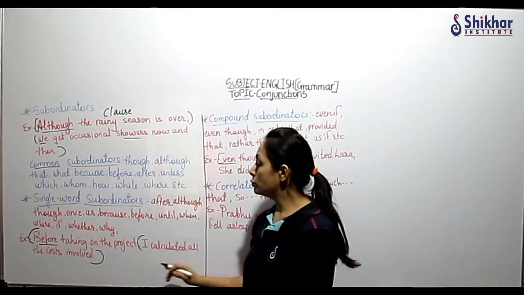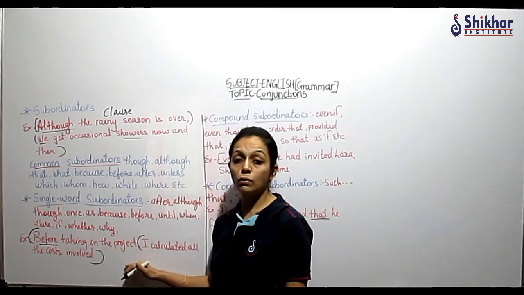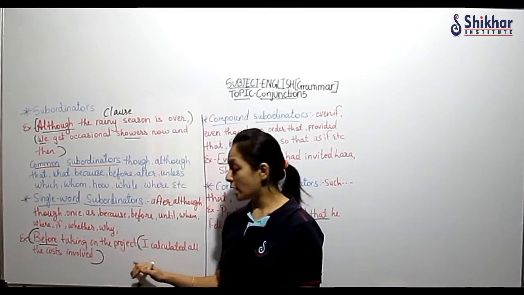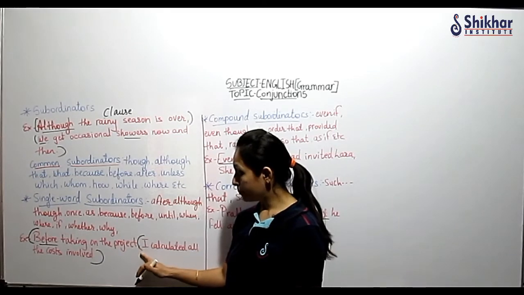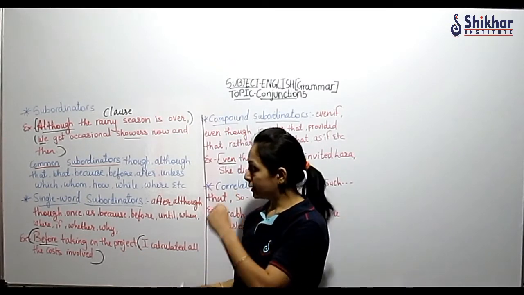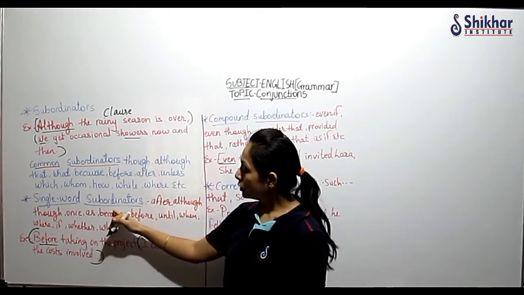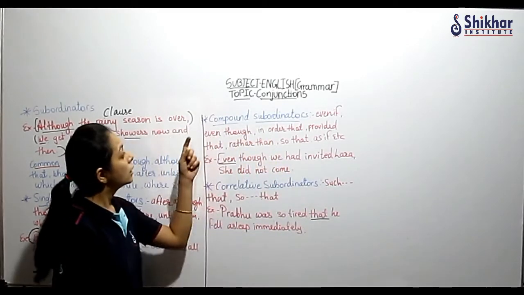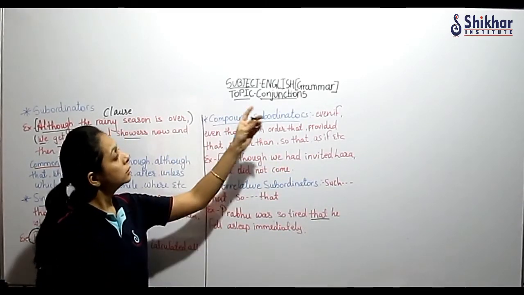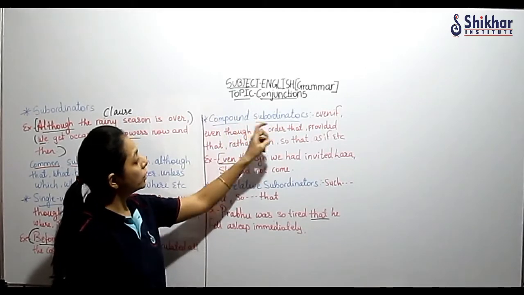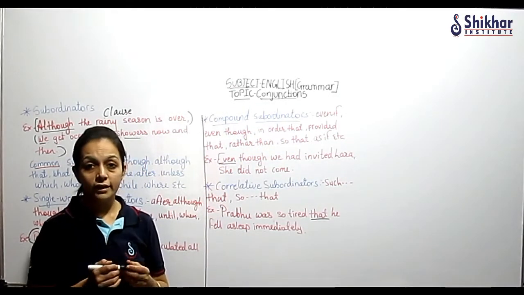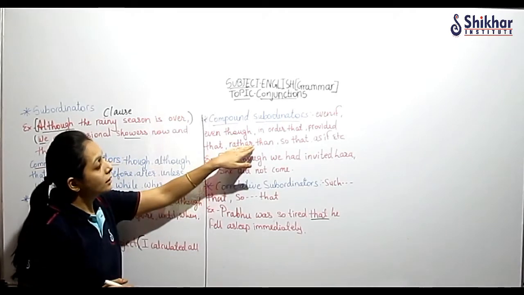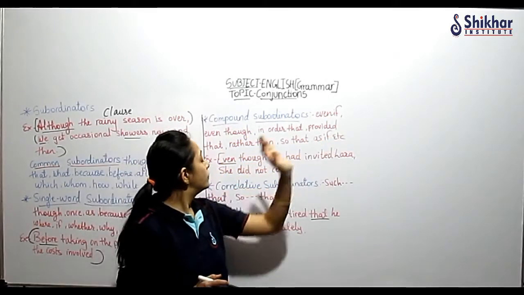Whenever I am going to use the subordinate clause first in the sentence, I am going to separate the two clauses by putting a comma. Understood? And there we have seen single word subordinators, and compound subordinators, like even though, in order that, a group of words, the compound ones we already learned. Rather than, so that, as if.